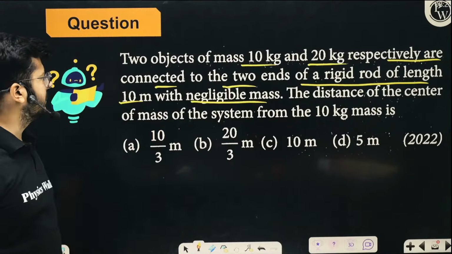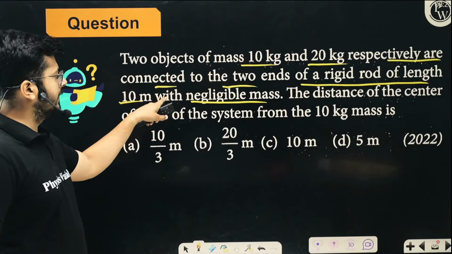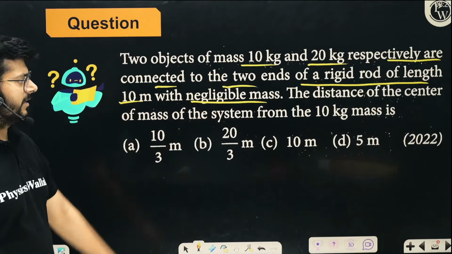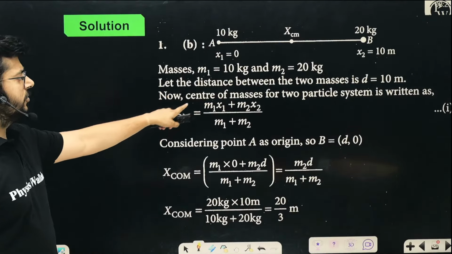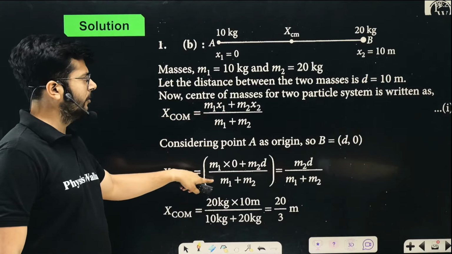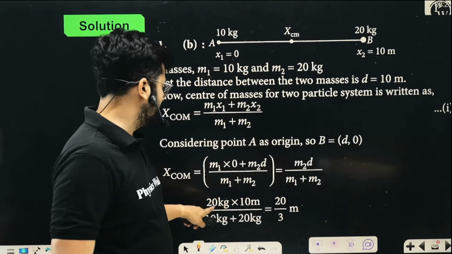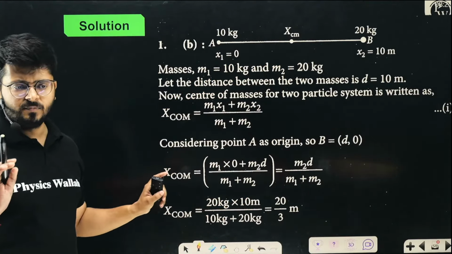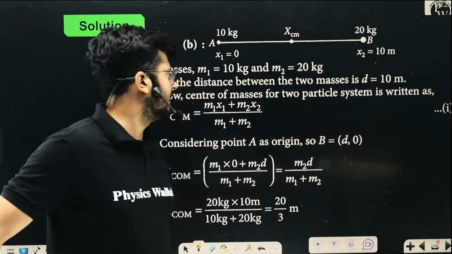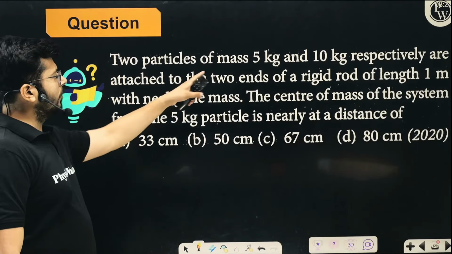Look at this particular thing. You have two objects, you know their locations, you have to calculate the center of mass, right? So simply you can do that. X position is m1 x1 plus m2 x2. Just put the values of those objects and you will get the location of center of mass. Nothing really very serious about this particular thing, right? Similarly, you can go ahead and talk about this one.